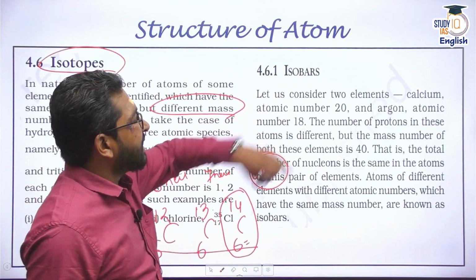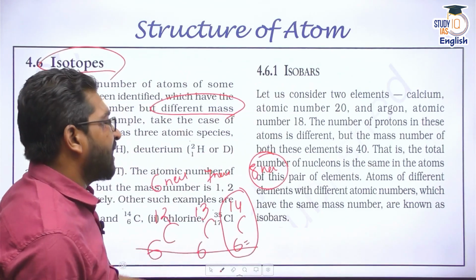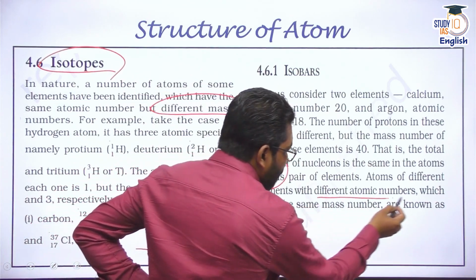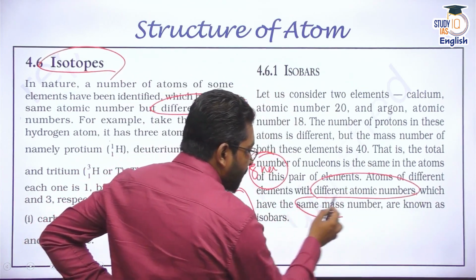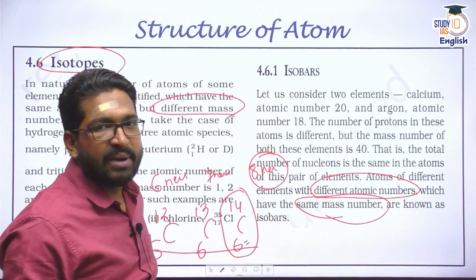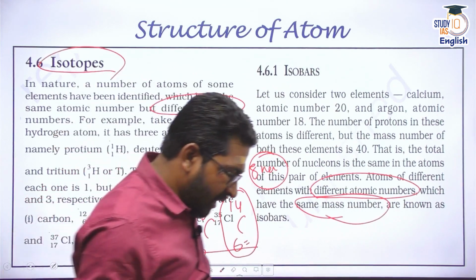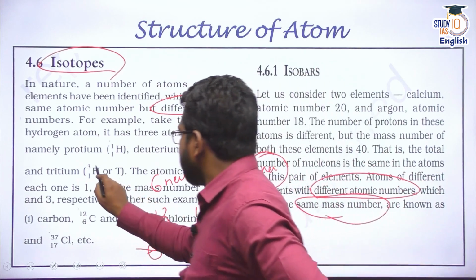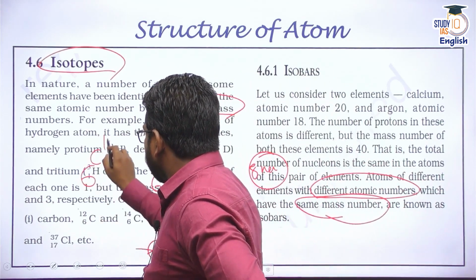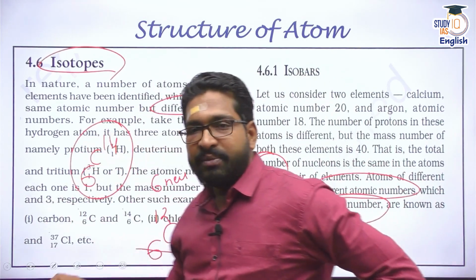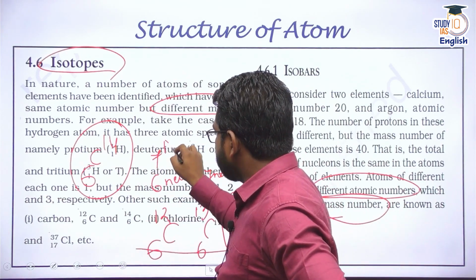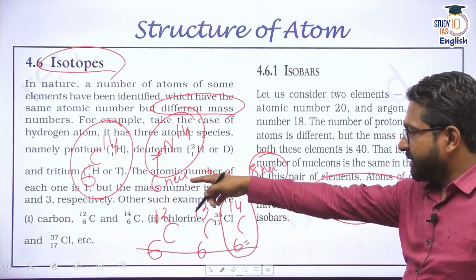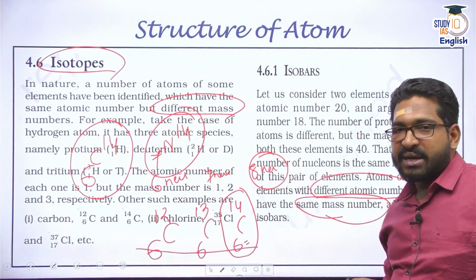When you reverse it, you will get isobars. Now isobars are atoms with different atomic numbers but same mass number, right? Say for instance, we have carbon 14, I told you, but we also have nitrogen, right? So isobars have different atomic numbers but same mass numbers.